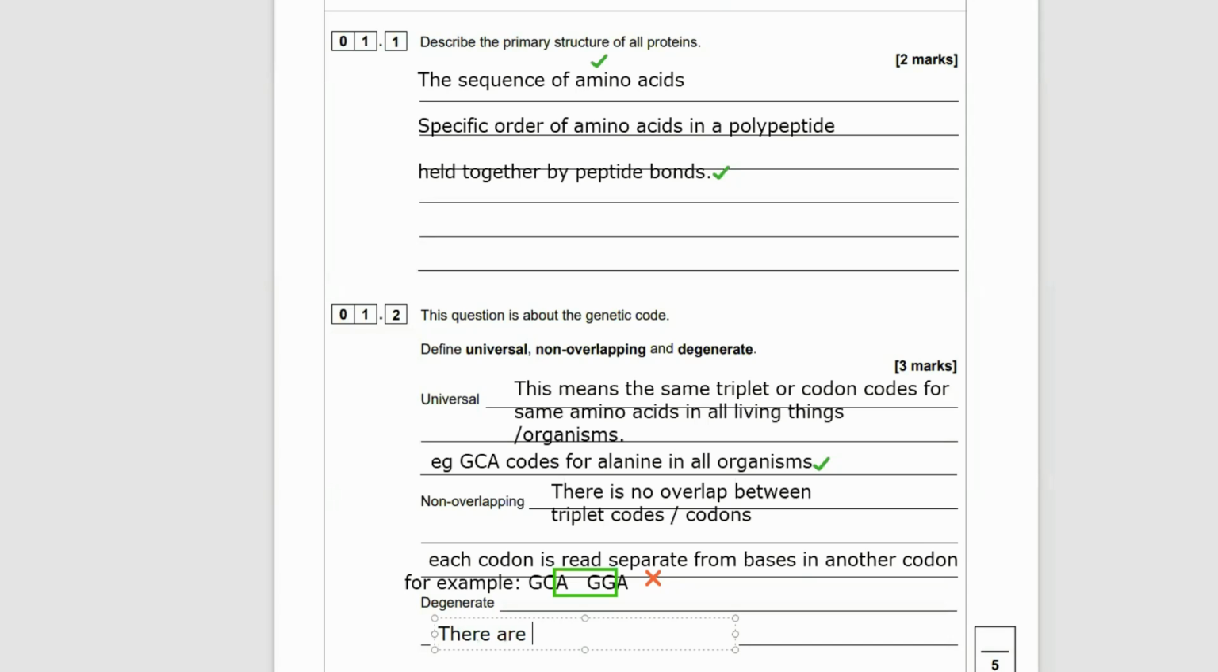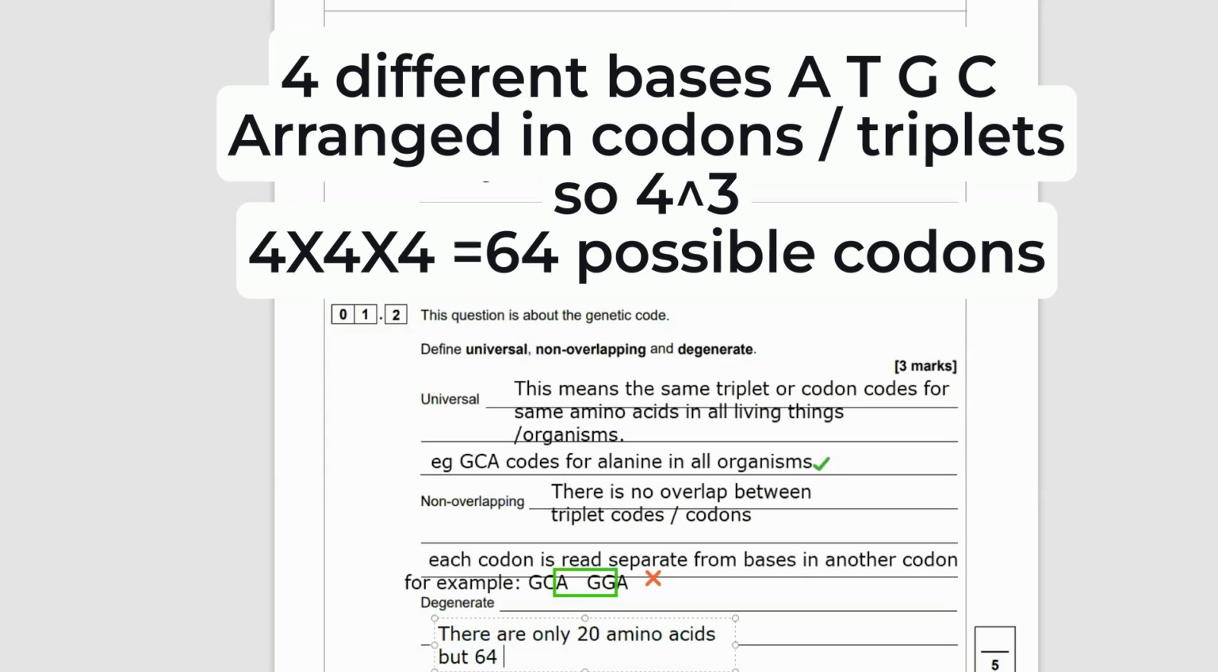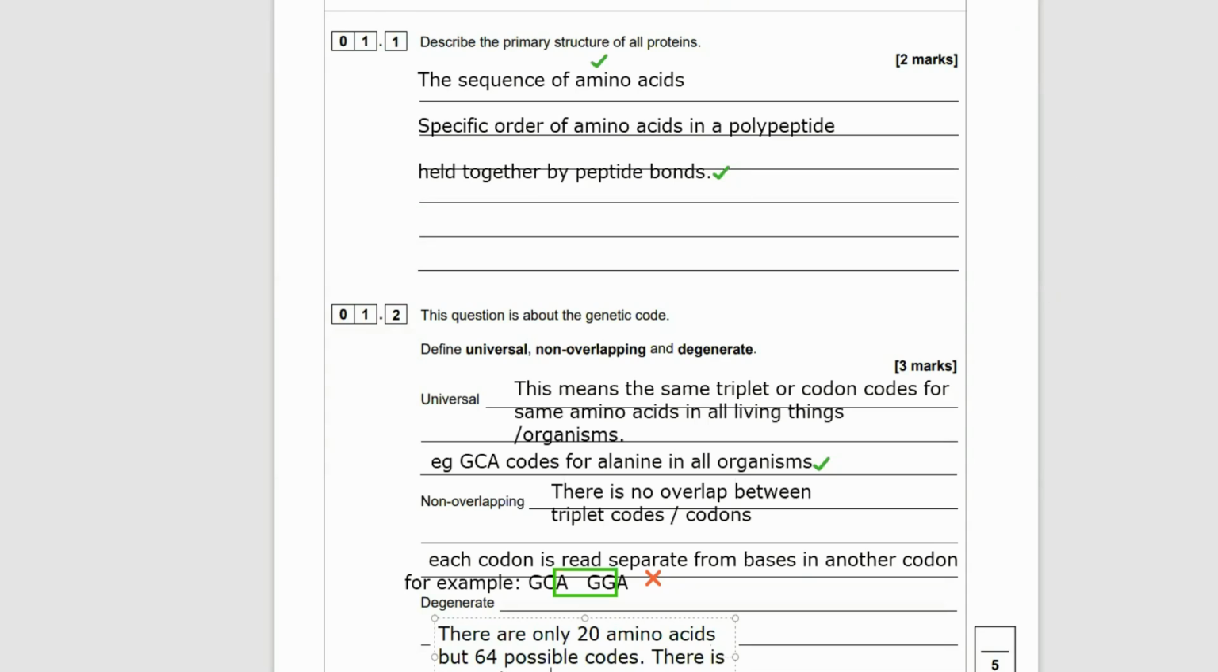Now, what does degenerate mean? Well, this means we only have 20 amino acids, but how many codes do we have? We have 4 to the power of 3 because we have 4 possible bases arranged in 3s. So you go 4 times 4 times 4. There are 64 possible codes, but only 20 amino acids. This tells us that there is more than one codon for each amino acid. Of course, we have stop, start codons and some other ones as well, but it means most of the amino acids have more than one codon.